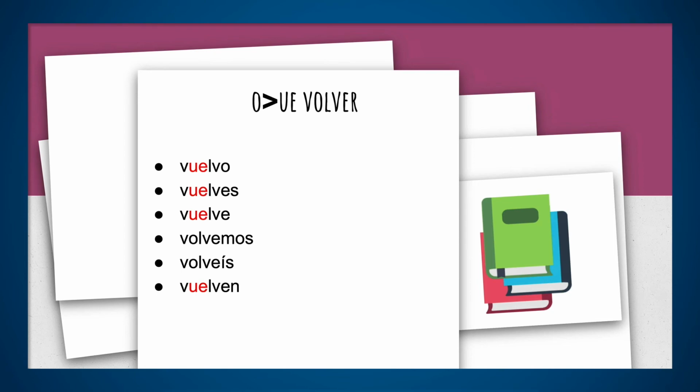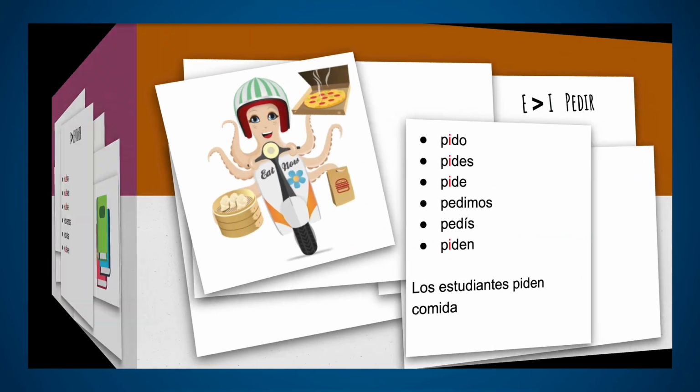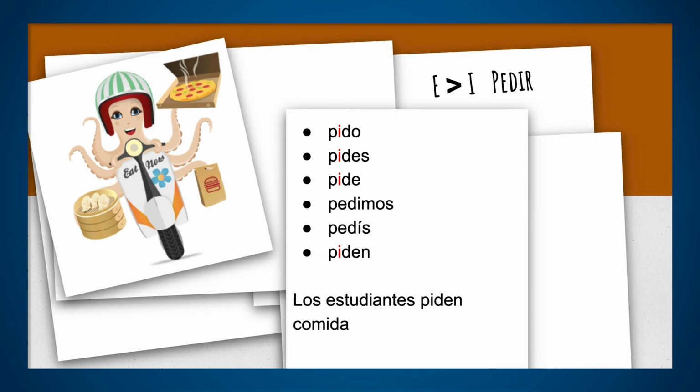So we want you to be really understanding of the lingo when we're talking about a language. Okay, pedir. Pedir is a verb where you change the E for I. Pedir. Pido, pides, pide, pedimos, pedís, and piden. Los estudiantes piden comida. Comida is food. Los estudiantes, yo pido comida.